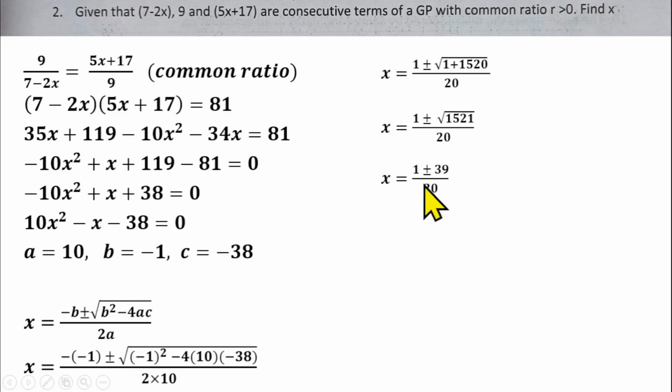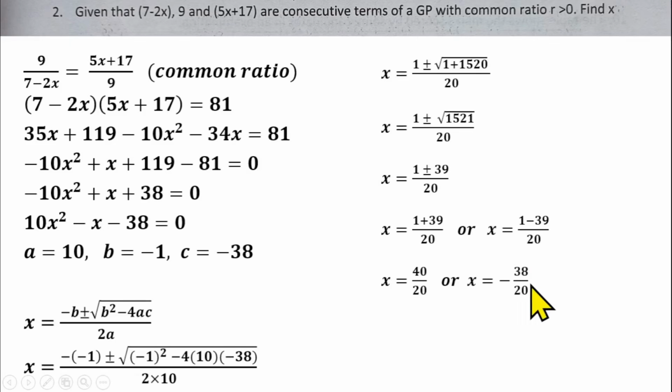Then we understand that this implies two statements. We are going to be having 1 plus 39 over 20, or 1 minus 39 over 20. So 1 plus 39 is 40. That will give us s equals 40 over 20, or s equals minus 38 over 20. 20 can go in 40, that will give us a 2. And you can reduce this, 2 can go up and down here. That will give us 2, or minus 19 over 10.